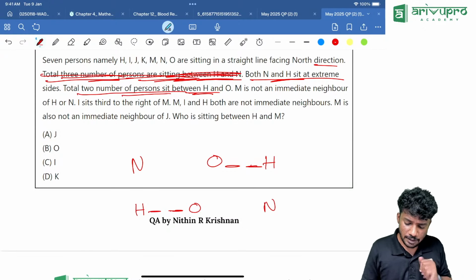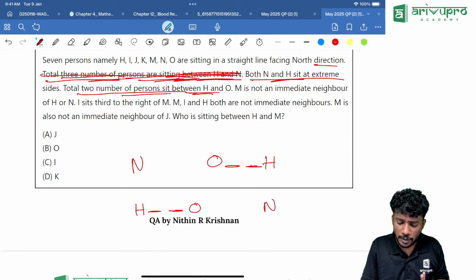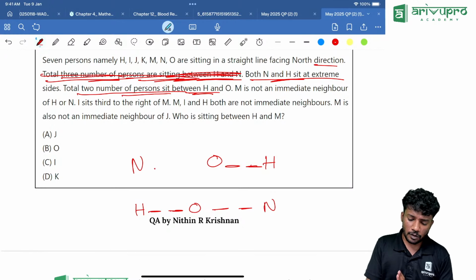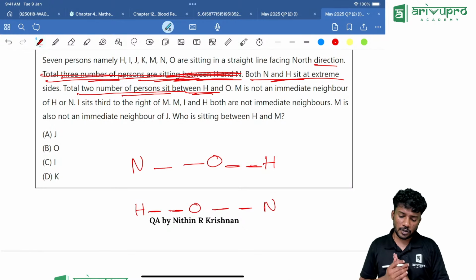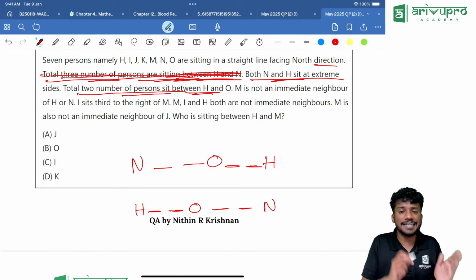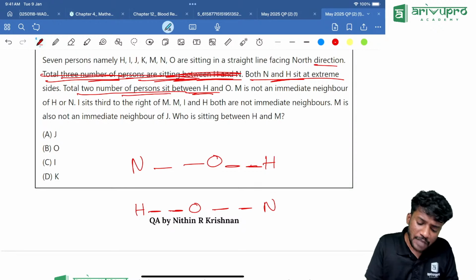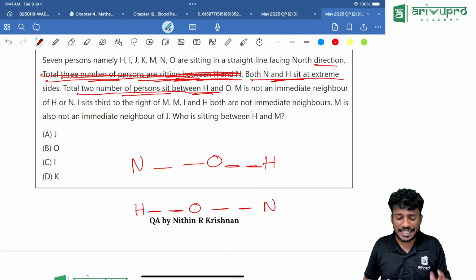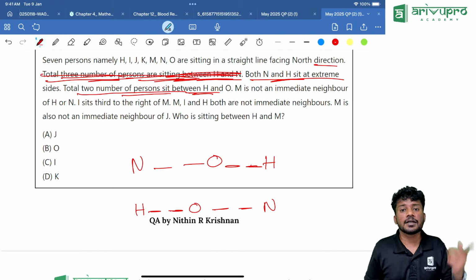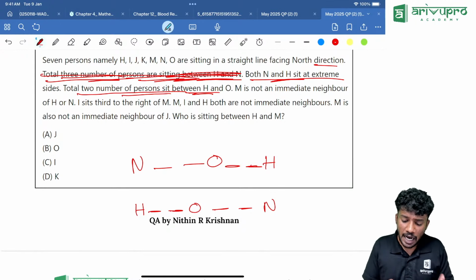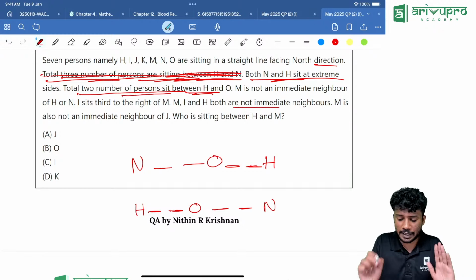Now if you look into it, in total how many people can sit? Only 7 people are there in total, right? That means only 2 more people will be remaining. Then what is given? M is not an immediate neighbor of H and N. That's very good. Then I sits third to the right of M. What does that mean? I and H are not immediate neighbors.